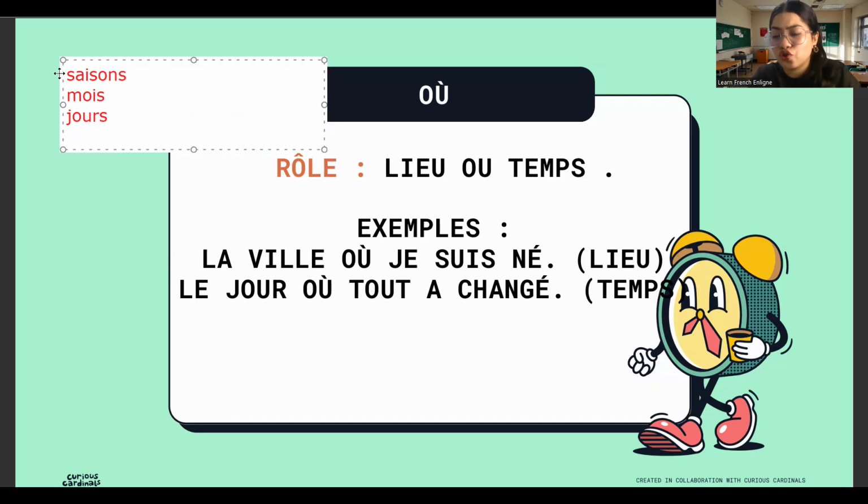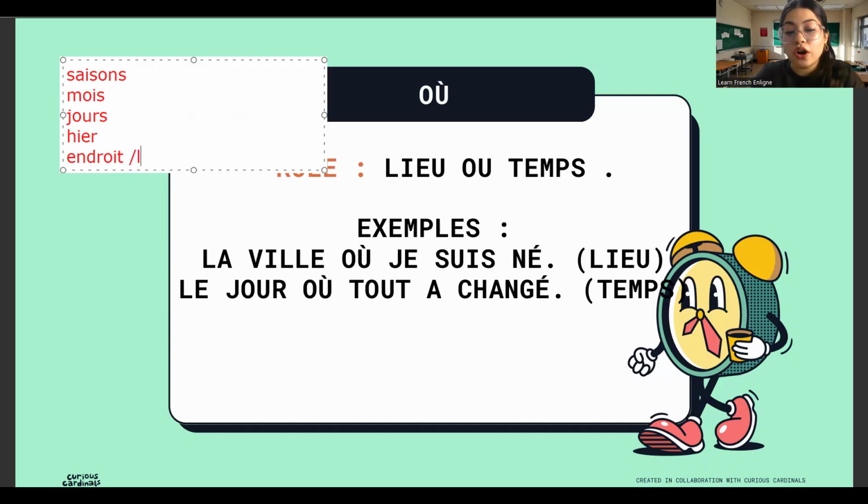Tomorrow, demain, aujourd'hui, hier. Okay? It has the tendency to replace the places. Place in French is endroit or lieu. Donc, they have the capacity to replace the time and the place at the same time.